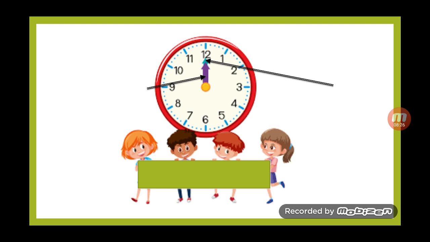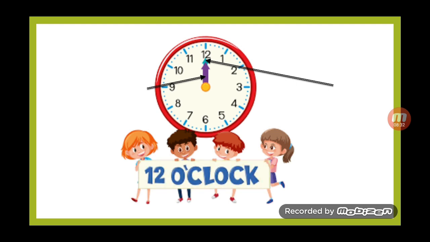Can you see this? In this case, the time will be 12 o'clock. So what time is it in this clock? It is 12 o'clock because the short hand points to number 12.